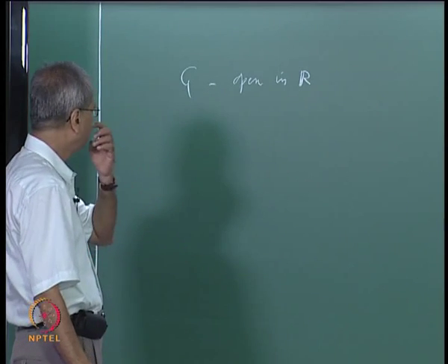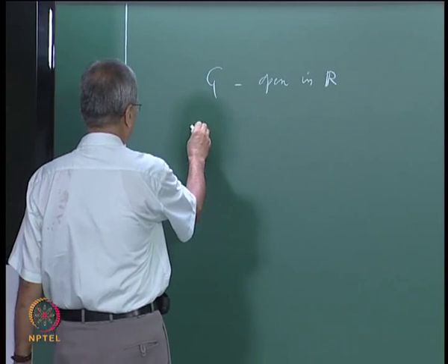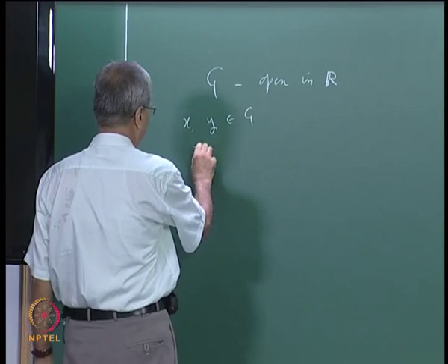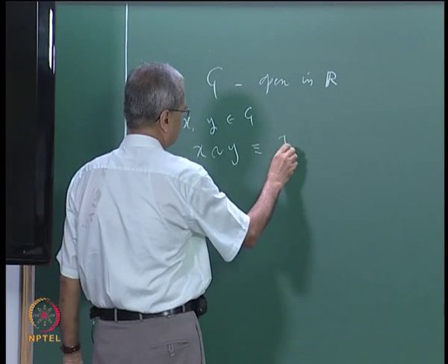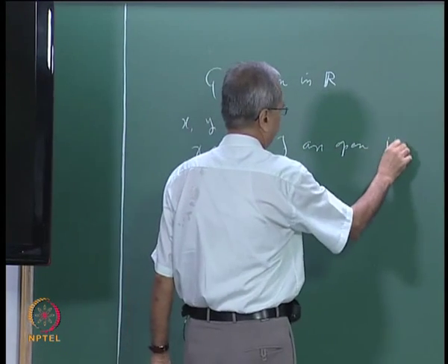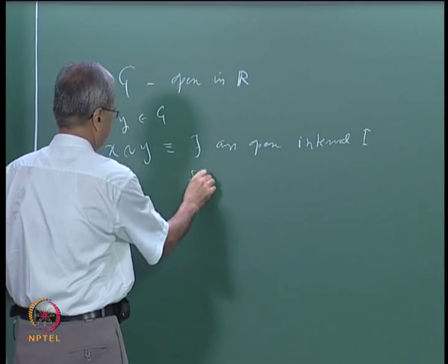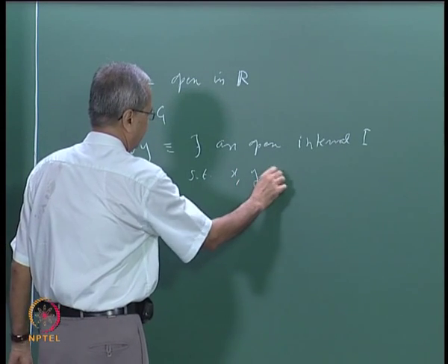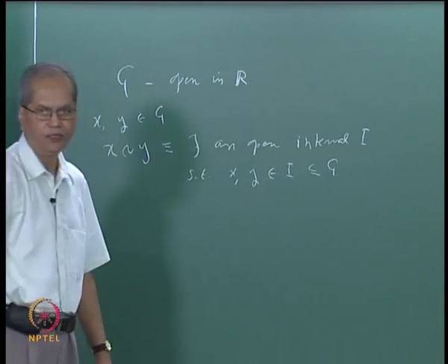Then we had defined one relation on points in G. Suppose we take x, y in G, then we had said that x is related to y. This means there exists an open interval I such that these 2 points, x and y, lie in that interval, and this I is contained in G.